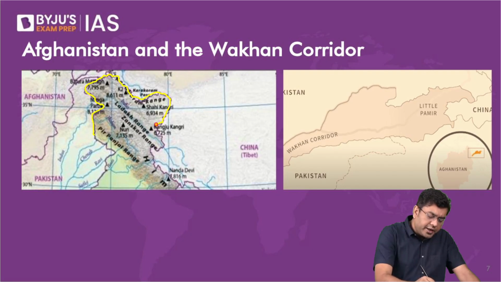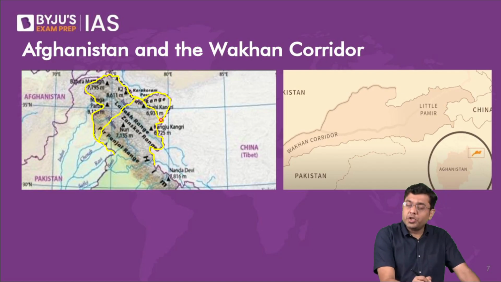Okay, this is our territorial boundary. Now, some portion is under the control of Pakistan. Pakistan has handed out some portion as a gift to China. So you have some portions here in the Aksai Chin region, which has been gifted to China in the 60s.